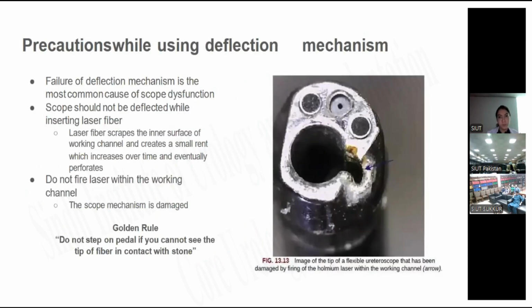Precautions using the deflection mechanism: failure of the deflection mechanism is the most common cause of scope dysfunction. The scope should not be deflected while inserting the laser fiber. A laser fiber scrapes the inner surface of the working channel and creates a small rent which increases over time and eventually perforates. Do not fire the laser within the working channel, or the scope mechanism is damaged. Golden rule: do not step on the pedal if you cannot see the tip of the fiber in contact with the stone.